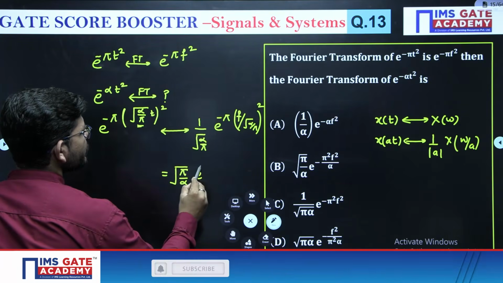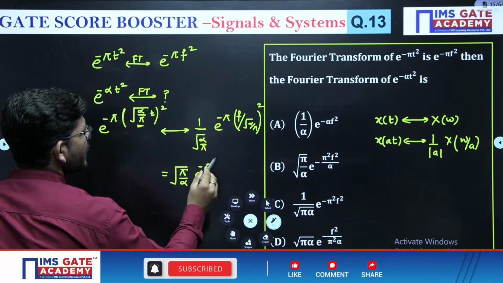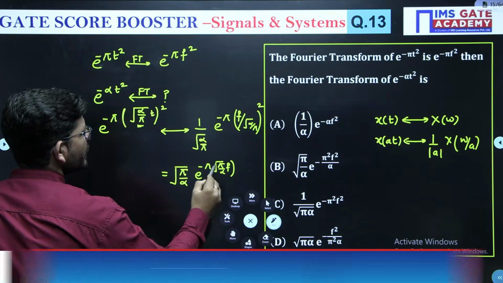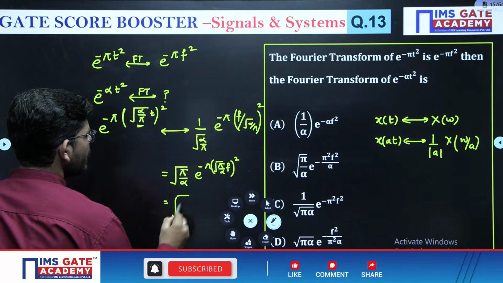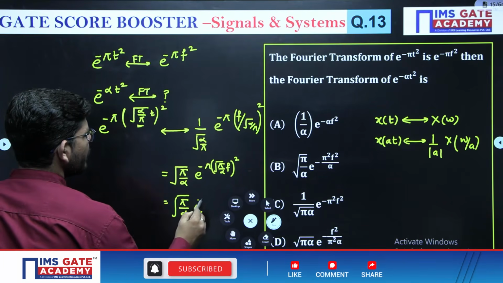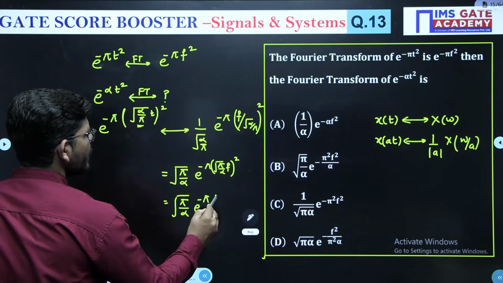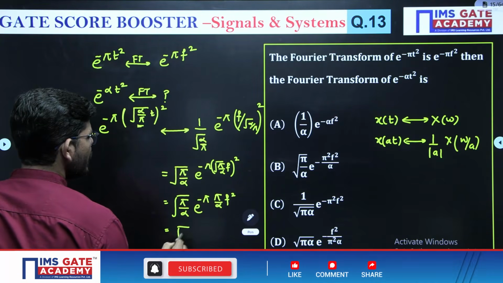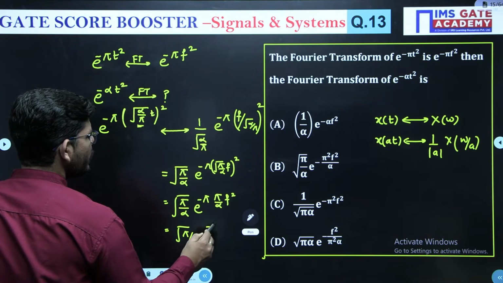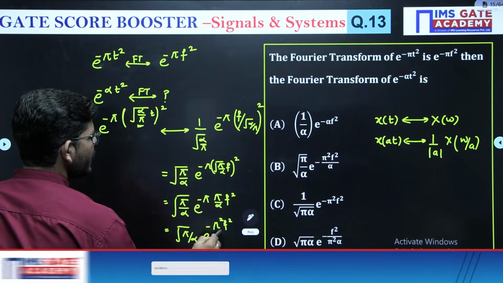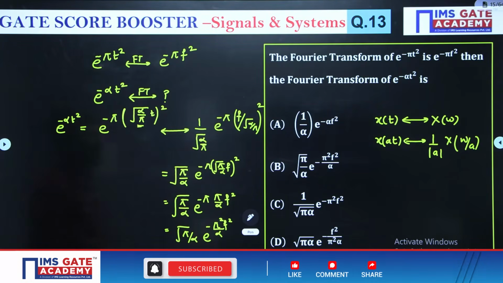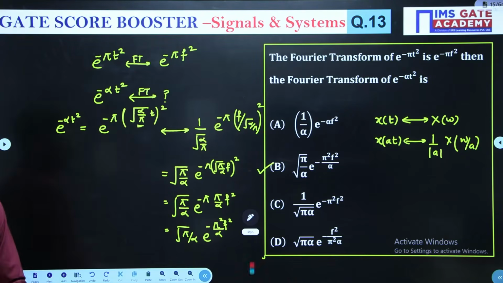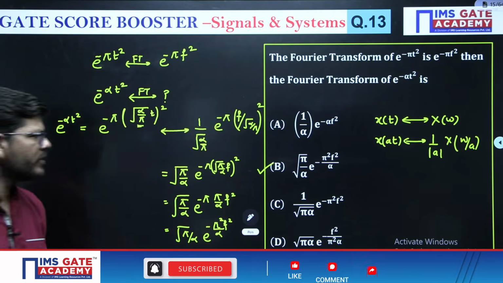e to the power minus pi, right? You can write it as under root pi over alpha into e to the power minus pi square f square by alpha, which is exactly similar to option number B: under root pi over alpha e to the power minus pi square f square by alpha.